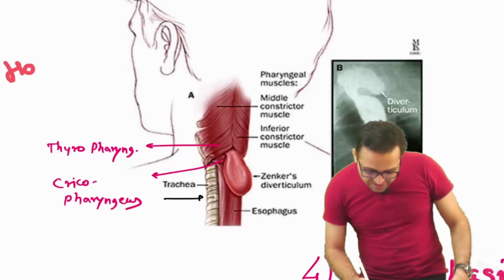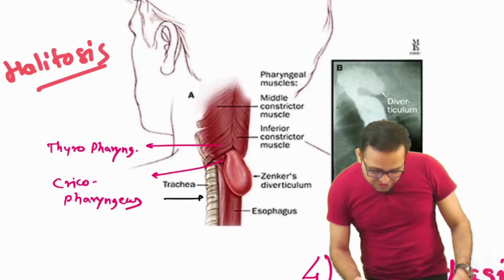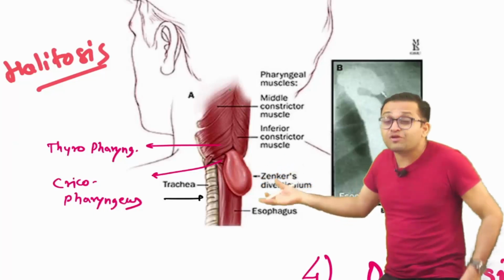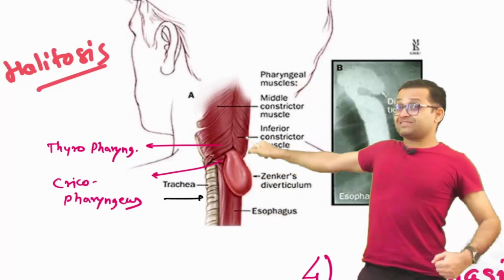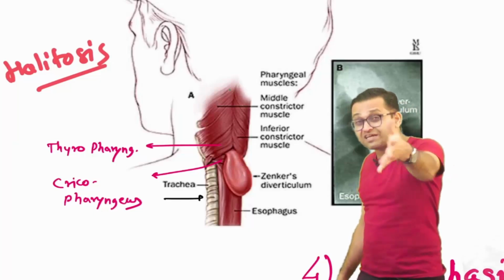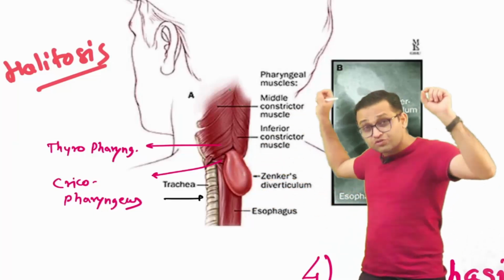What is the name, sir? It is known as halitosis. Agree beta? Yes. So this is resulting in the very bad smell. What is your diagnosis? Your answer is Zenker's diverticulum. Zenker's, you studied about it. An outpouching of the mucosa is known as a diverticulum.